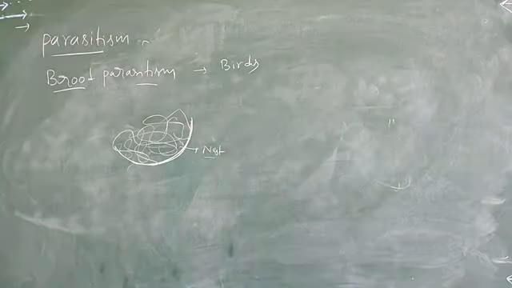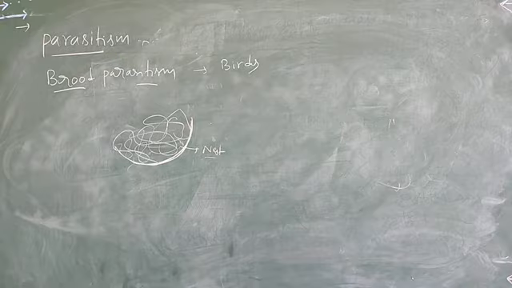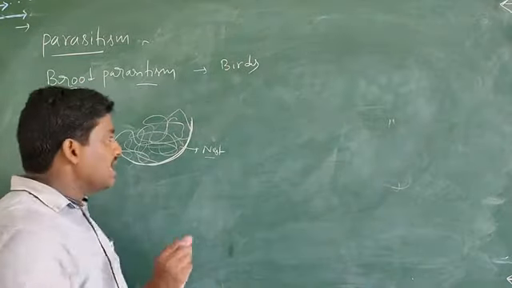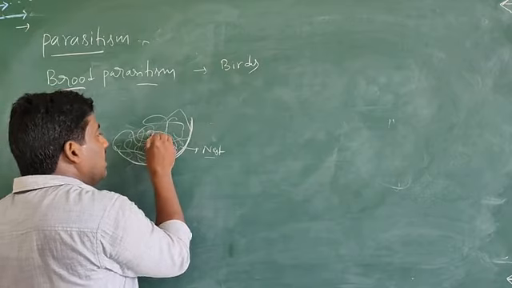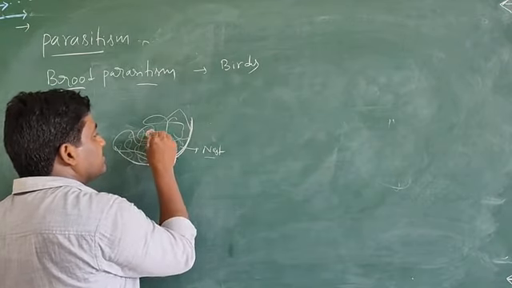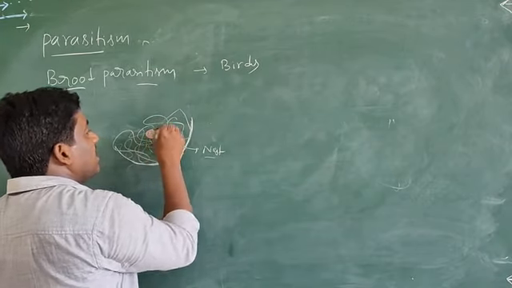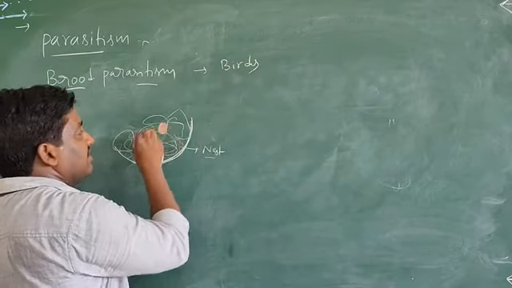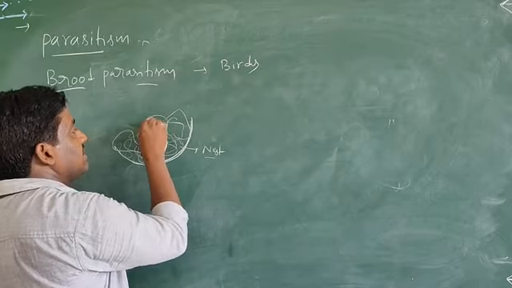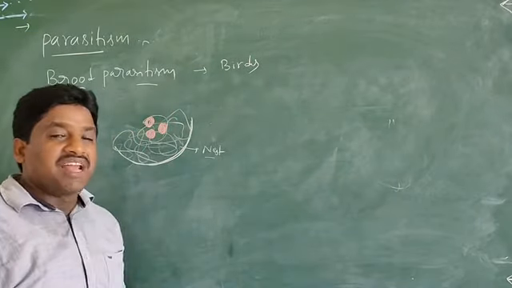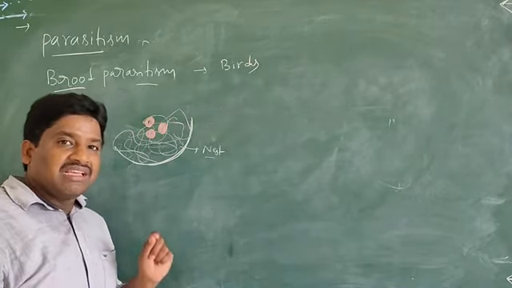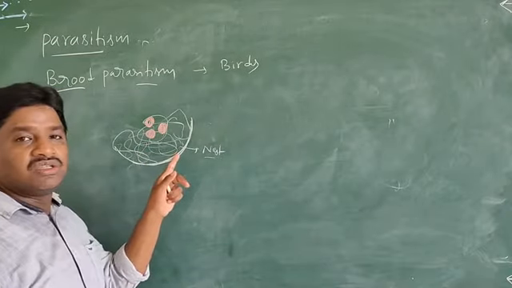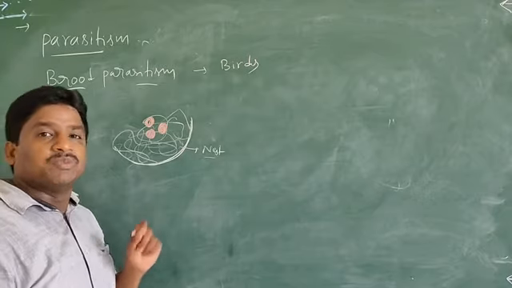In the nest, the parasitic bird lays its eggs in the nest of the host organism, that means the host bird.